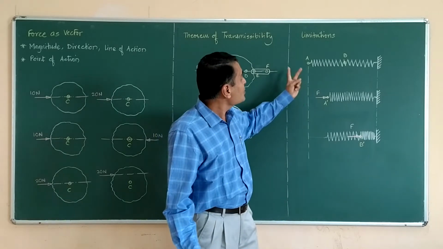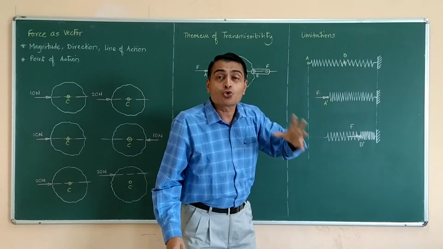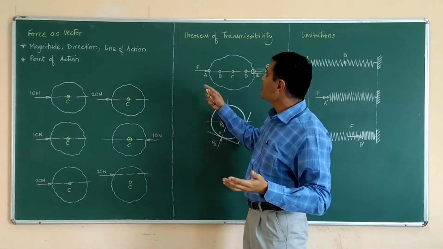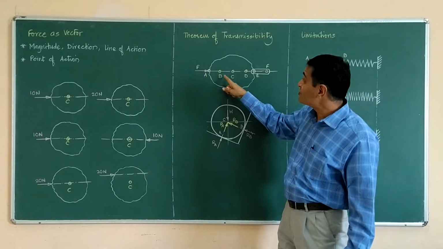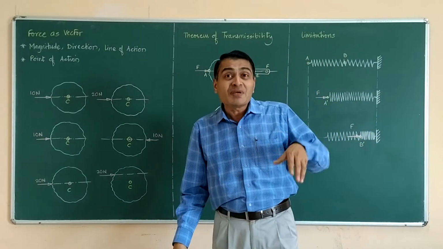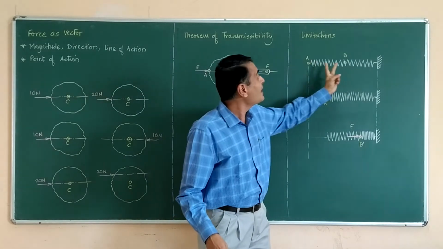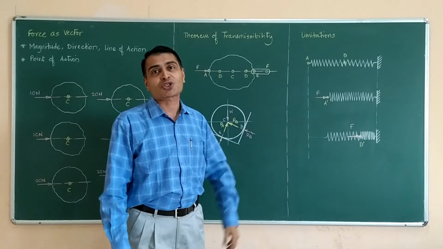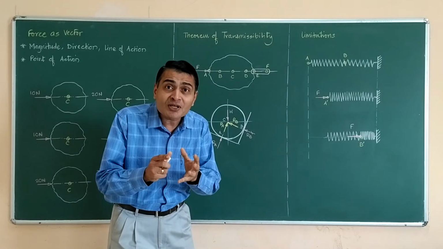Instead of that, if I apply the same force at point B, wrongly using transmissibility, because I have studied that force can be transmitted from point A to point B as it is associated with the same rigid body, then see the consequence that I am trying to show in the second illustration. Do you make out the difference? Do you see the difference?